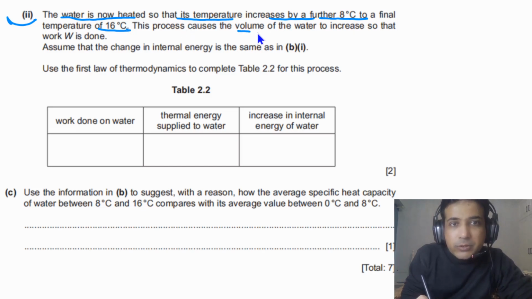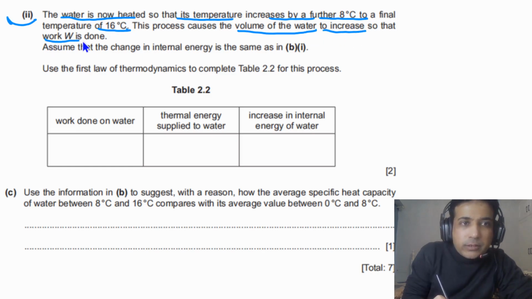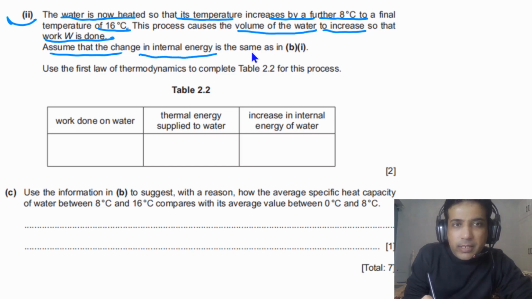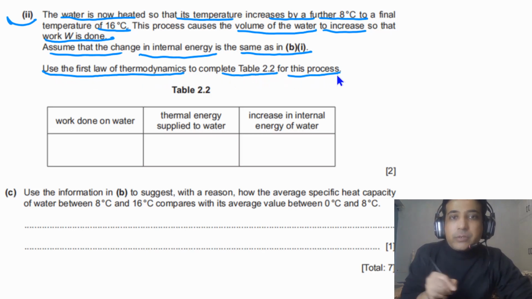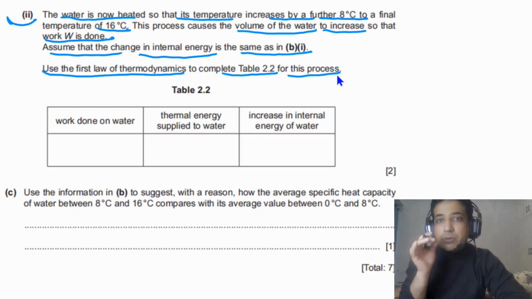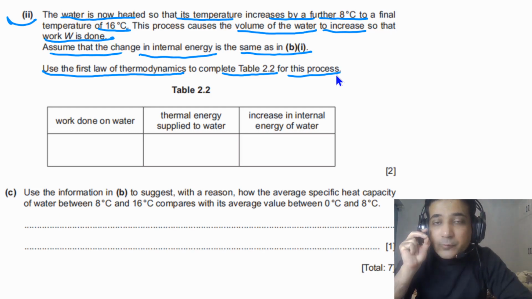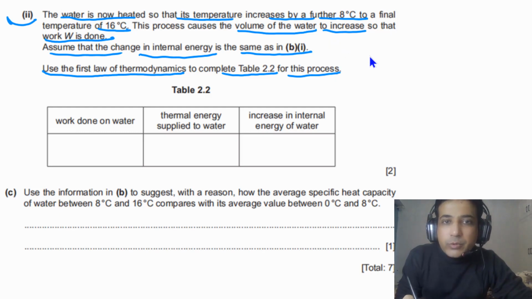The process causes the volume of the water to increase so that work W is done. Assume that the change in internal energy is the same as in part B1. Again, use the first law of thermodynamics to complete table 2.2 for this process. Straightforward question, if you simply understand how to use the first law of thermodynamics. So how can we use the first law of thermodynamics?